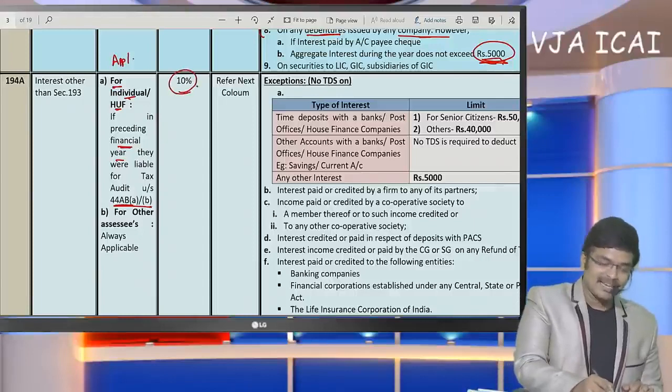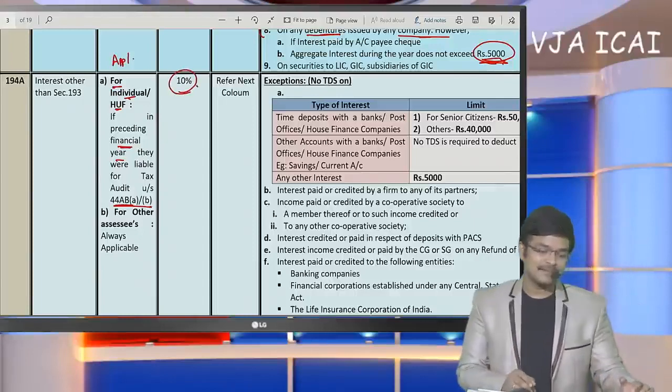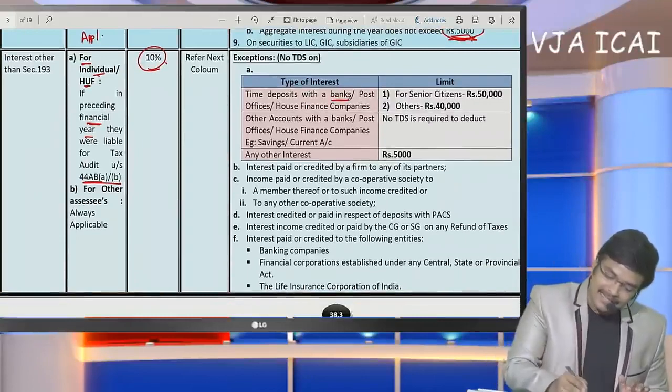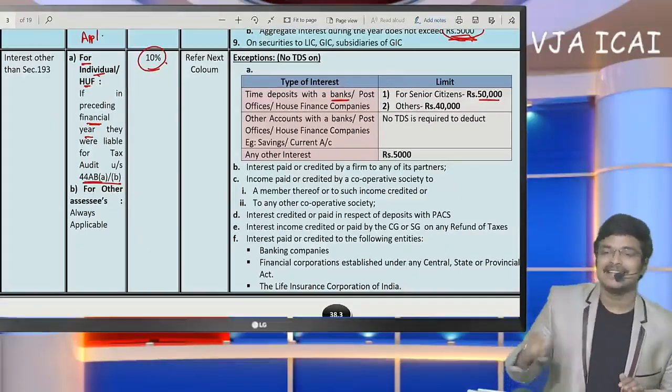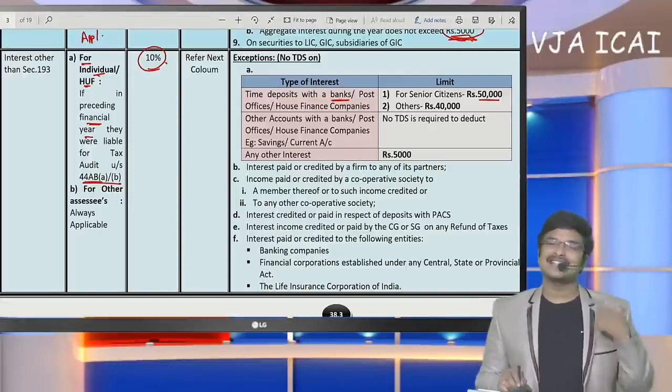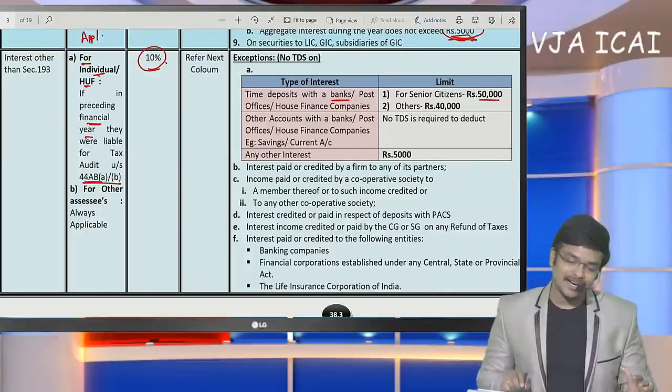How much TDS is required to be deducted here? 10%. Is there any exemption limit? Yes. Generally banks, in case of senior citizens, up to 50,000 of interest, they are not going to deduct TDS. In excess of 50,000 interest only, they are going to deduct TDS.